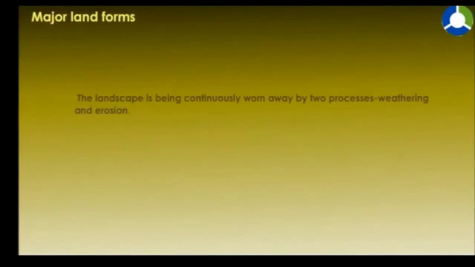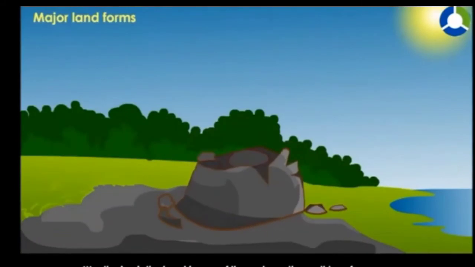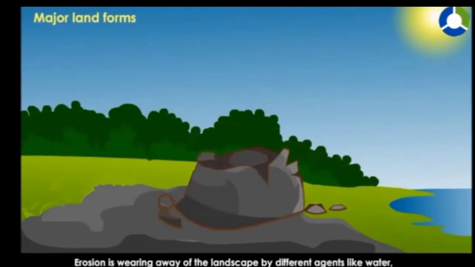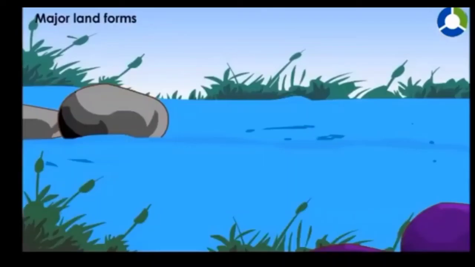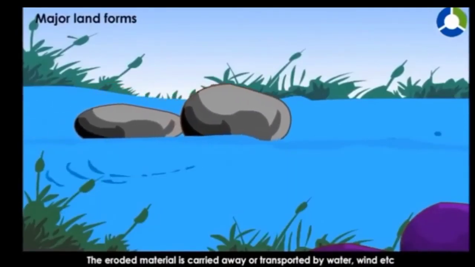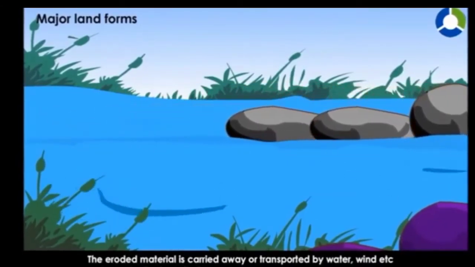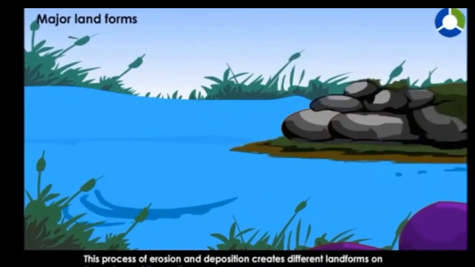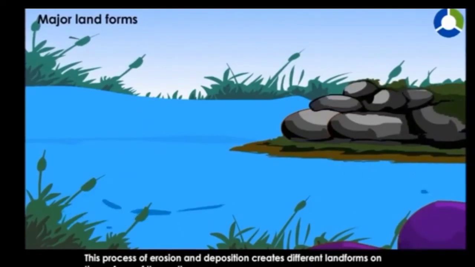Major landforms. The landscape is being continuously worn away by two processes: weathering and erosion. Weathering is the breaking up of the rocks on the Earth's surface. Erosion is wearing away of the landscape by different agents like water, wind, and ice. The eroded material is carried away or transported by water, wind, etc., and eventually deposited. This process of erosion and deposition creates different landforms on the surface of the Earth.